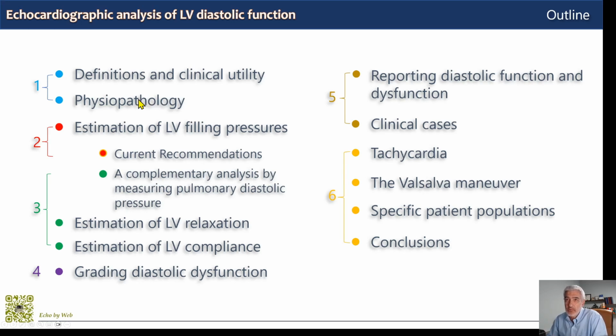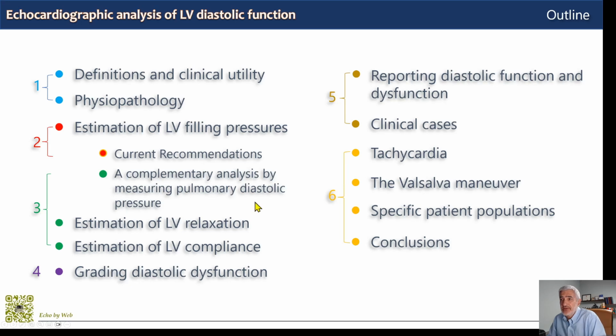Then there will be a basic presentation of the physiopathology of left ventricular diastolic function. In the second video, we will look at how to estimate left ventricular filling pressures with echocardiography, and we will look at the current recommendations, the 2016 and 2025 latest recommendations on the echocardiographic analysis of LV diastolic function.